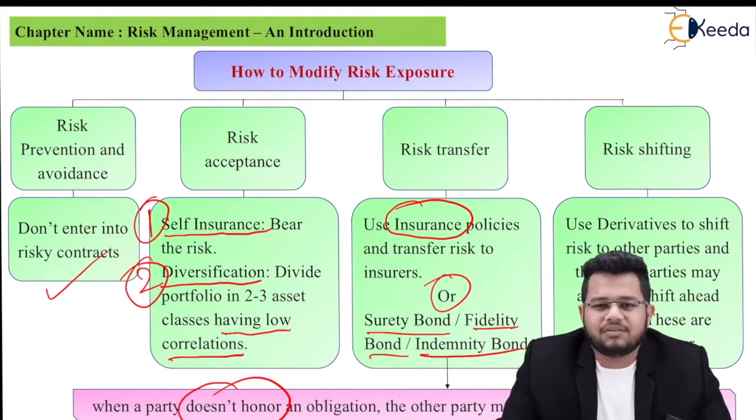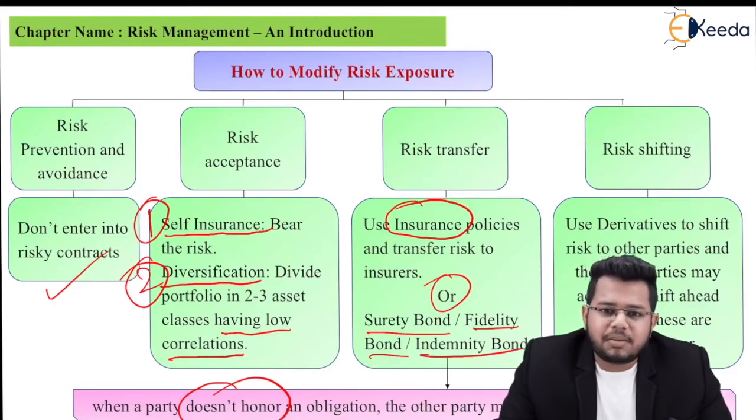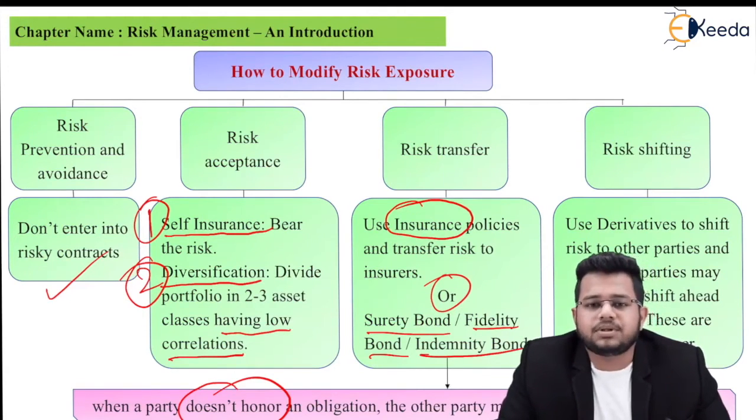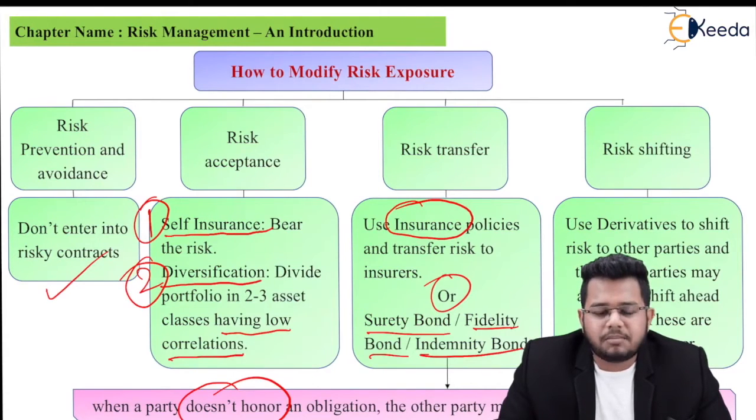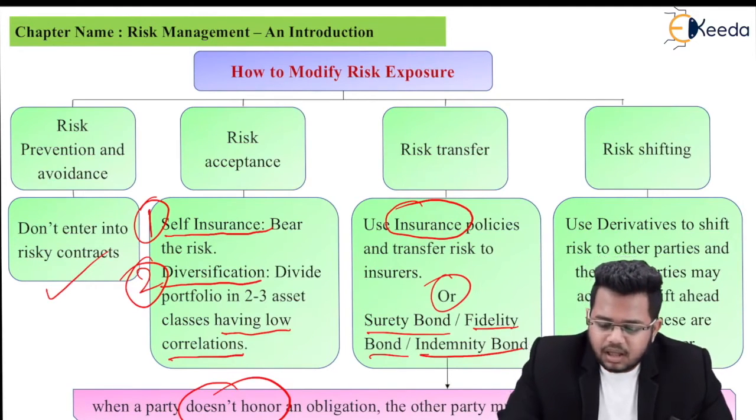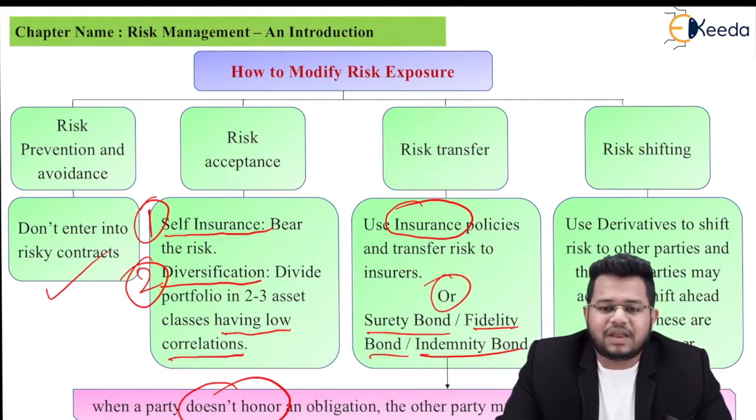In simple words, for example, if I am a seller and there is a buyer of my goods, if I send my goods but the buyer does not pay, then I am ought to be compensated. So there is some kind of a bond or an agreement between us that you have to compensate me for the loss.